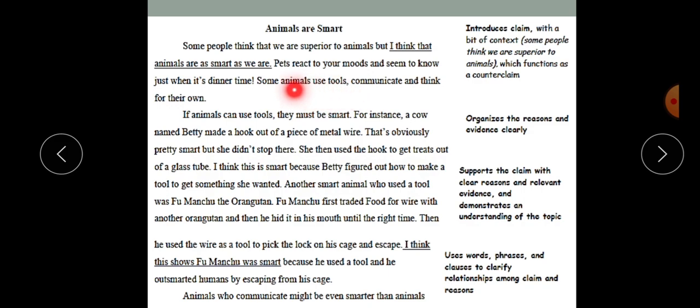So the first reason here, we have some animals use tools. This is the first reason. Some animals communicate. This is the second reason. And the third reason is that they think on their own.